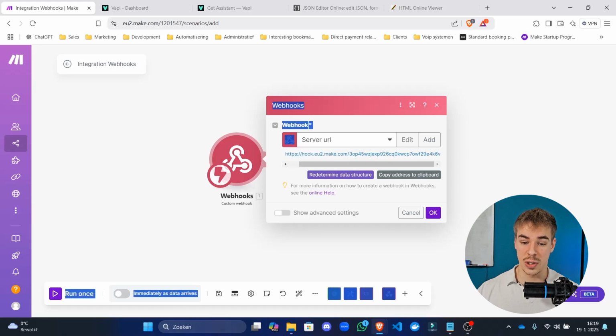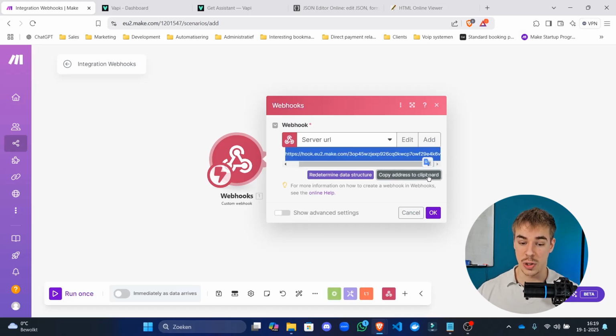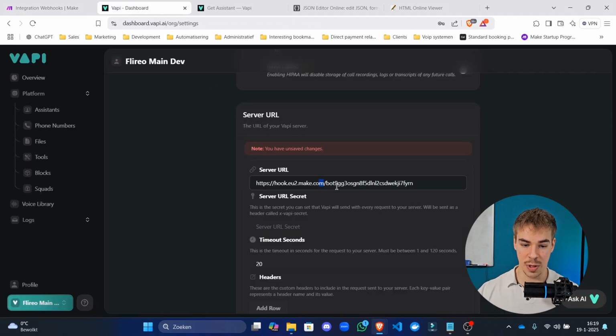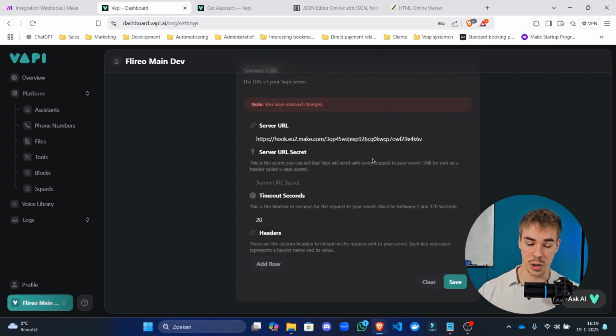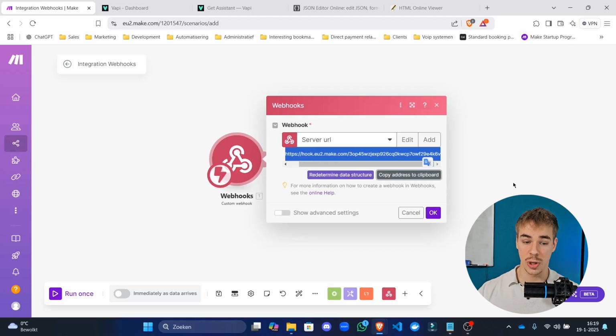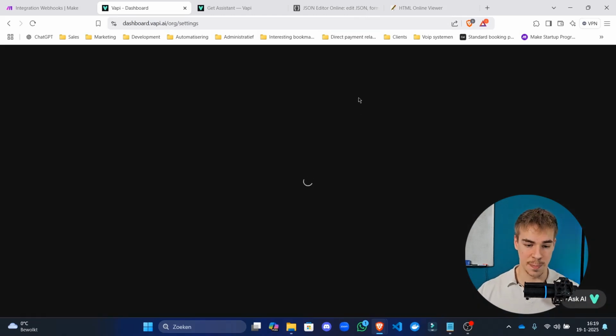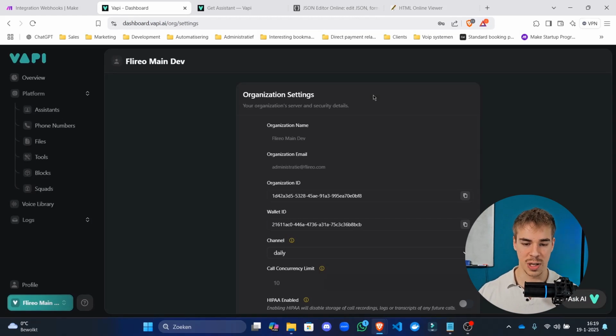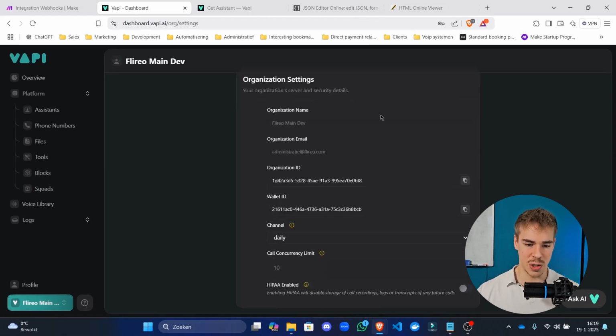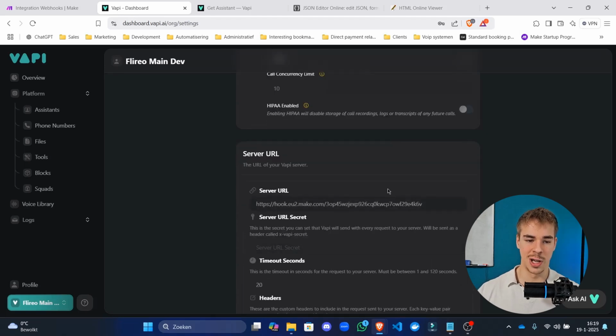If you have this, you can either copy this entire thing or click copy to clipboard, go back to Vapi, and change this. For you, it's probably empty if you haven't built one yet. The webhook here is going to change into the server URL, and then click save. If you refresh the entire page, it should show the new URL. Also, one more thing with Vapi, for some strange reason it has difficulties with updating this server URL, but if you refresh the page and you've saved it, it will probably work.